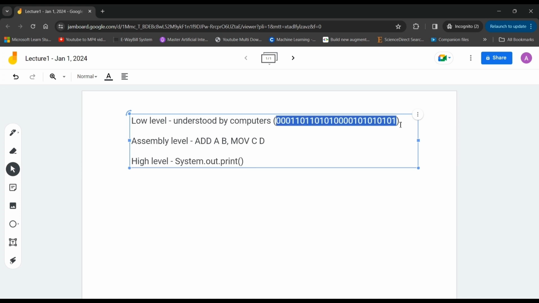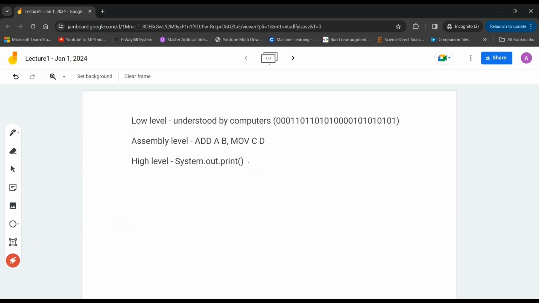How does this work? We'll talk about it later. We use compilers and interpreters to convert this high-level language to low-level language so that computers can understand. Then when the computer generates the result, it converts the low-level language back to high-level language so that we can understand.